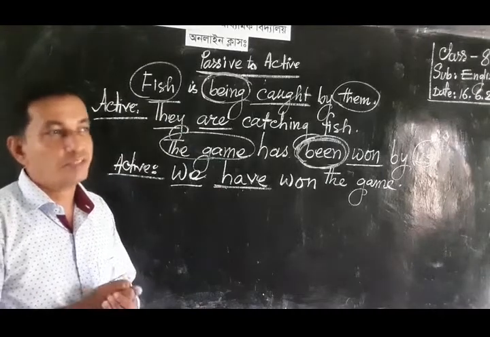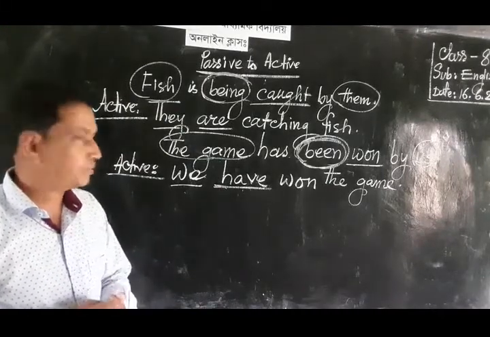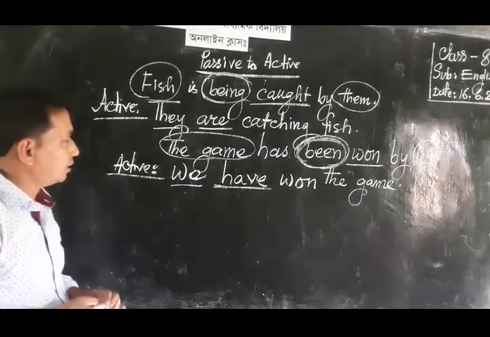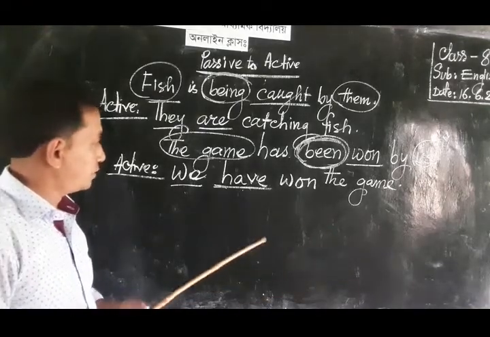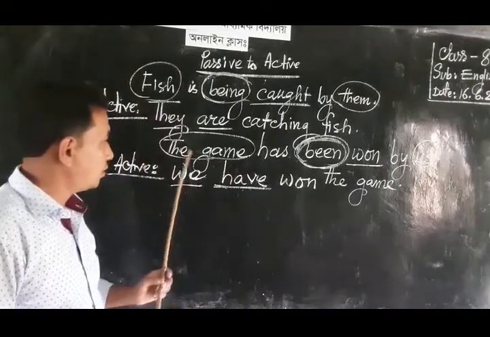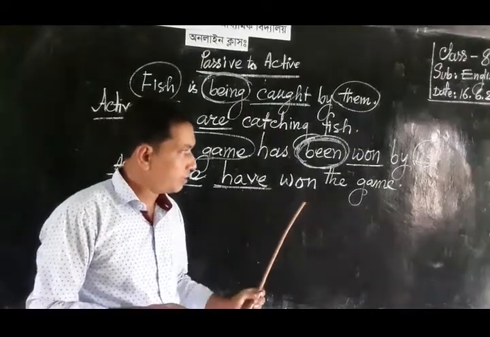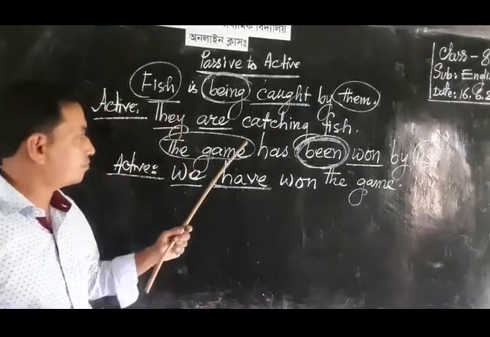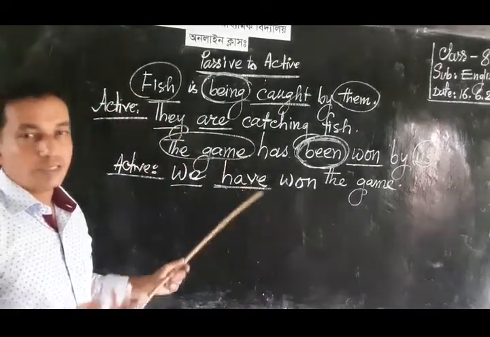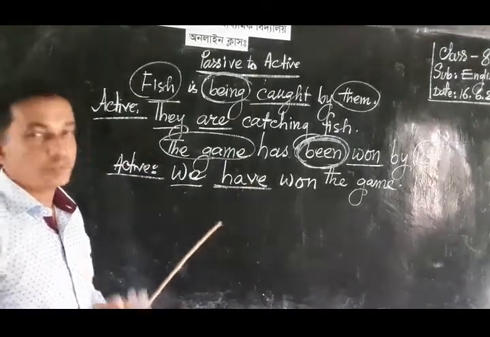Noun can never be changed into object or subject. So dear learner, we have completed the active voice from the passive one: we have won the game. This is the active form of the passive one according to the rule of passive to active.